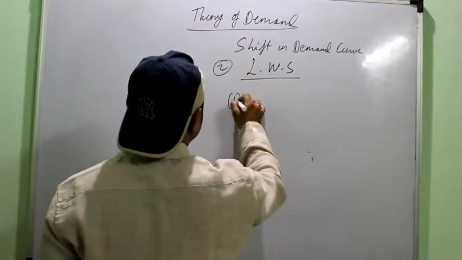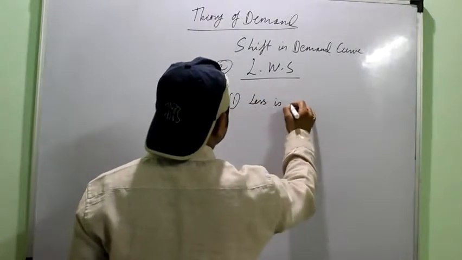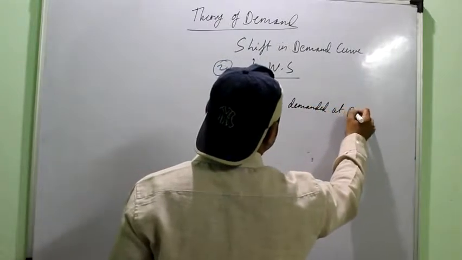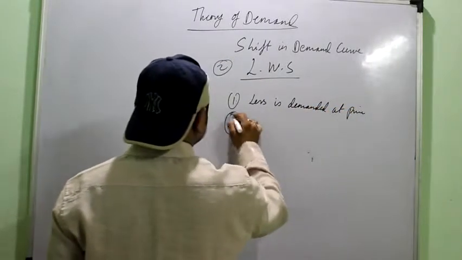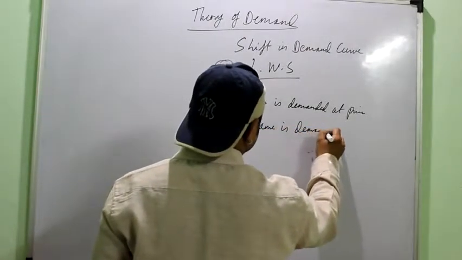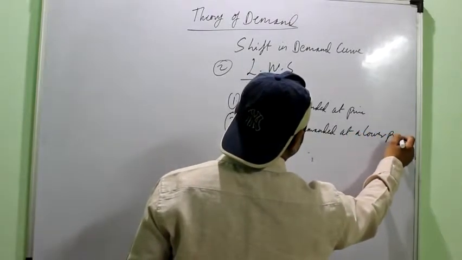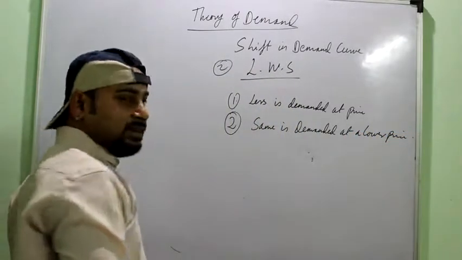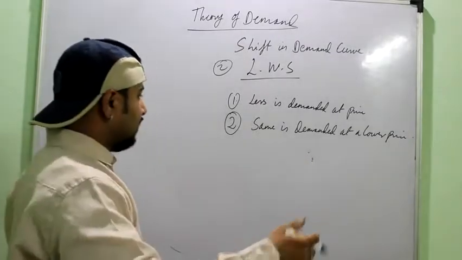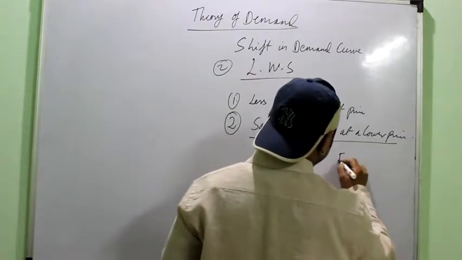Leftward shift means that again it has two parts. Less is demanded at same price. And same is demanded at a lower price. Right? If the consumer decreases his demand at the same price, or even if the price falls, then also he doesn't buy the commodity. Like again you can remember the example of the television set.